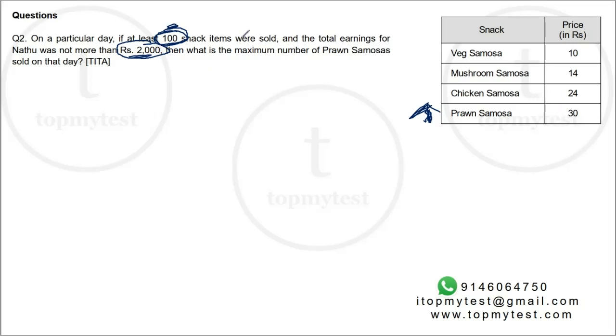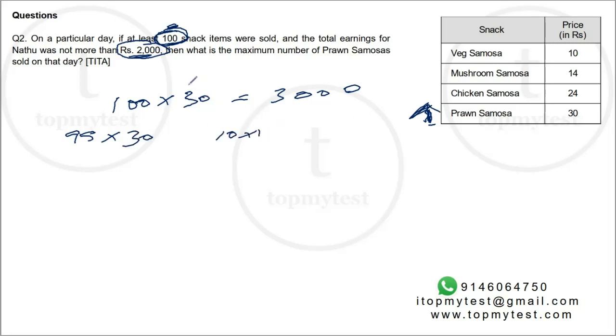So if I take all 100 as prawn samosas, 100 into 30, that's 3000 rupees. Now, every time you replace a prawn samosa with a veg samosa, so you'll have say 99 into 30 and 10 into 1.